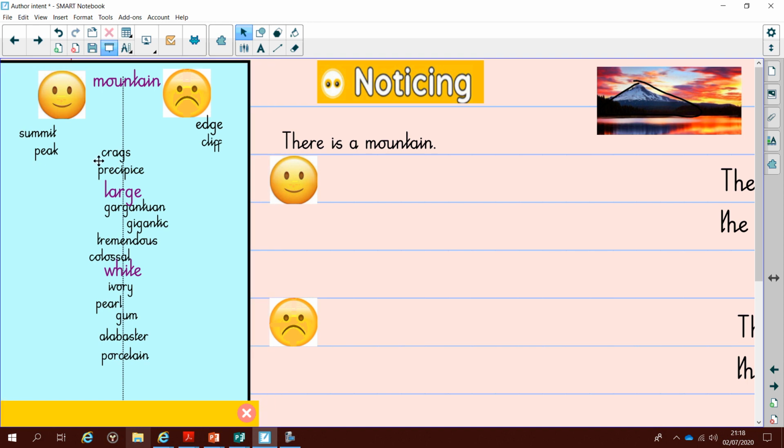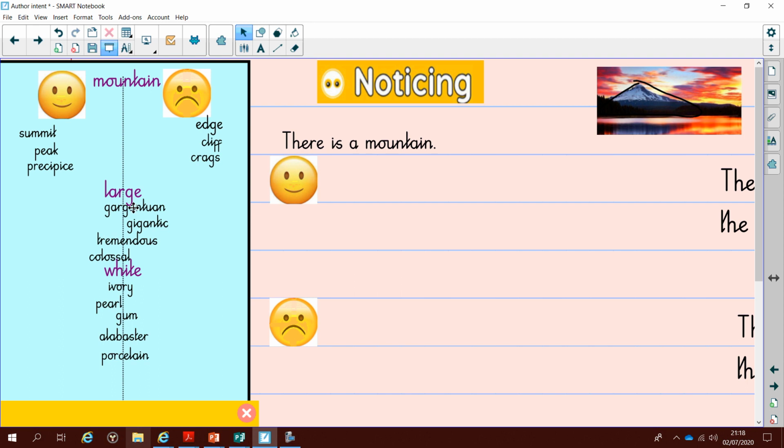Now crags, that word sounds creepy. It's actually the ridges in a mountain, but it does sound like wrinkles and creases, all those negative connotations associated with that. Precipice, again, word that sounds nice, again, describing the very top of something. A good noun for that. Let's look at the nouns.